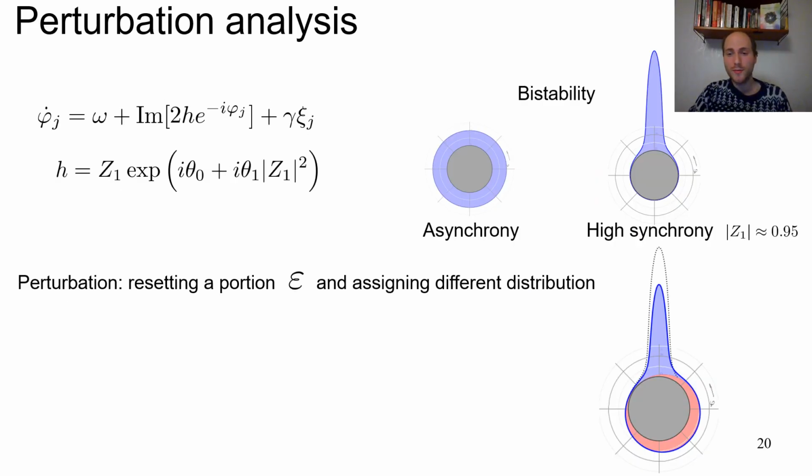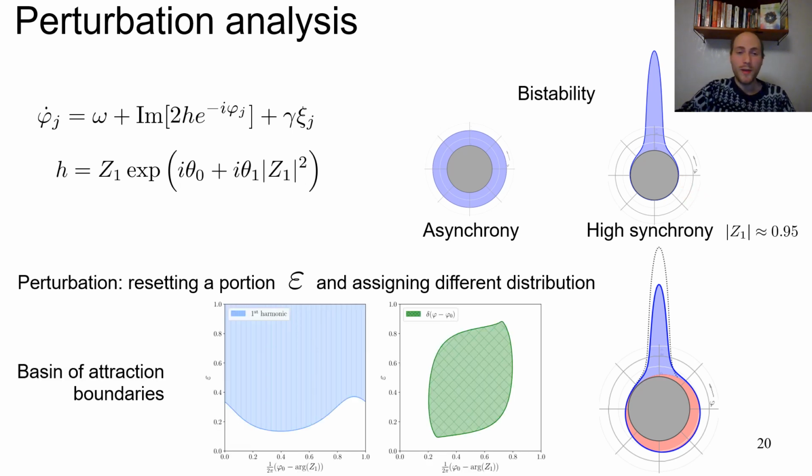Okay, another thing we can do is consider a perturbation analysis. I'm going to show this on an example. In this example, phase oscillators couple like this, such that we have bistability. This means that both the asynchronous state is stable and a high synchronous state is also stable. So if we start close to asynchrony, we're going to go to asynchrony and stay there. And if we start close to synchrony, we're going to go to this high synchronous state and stay there. It's important to notice that both of these states are, of course, on the Antonsen manifold because they're the final state. So asymptotically, Antonsen is stable.